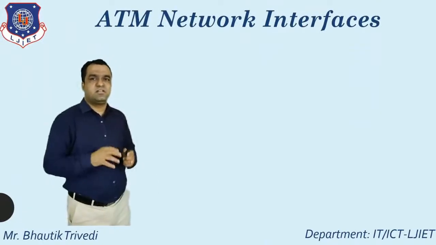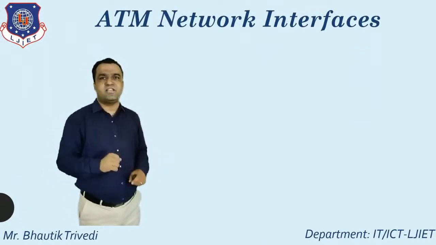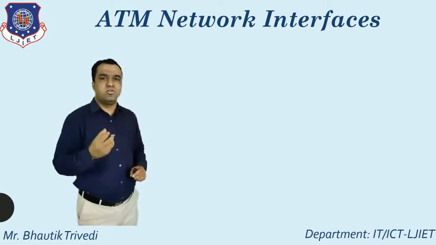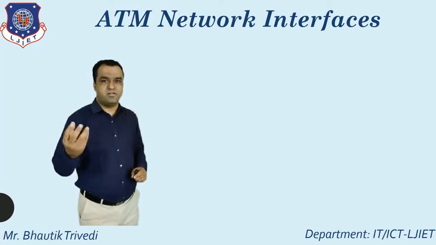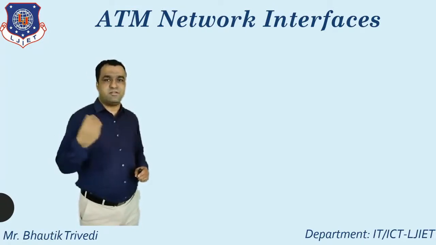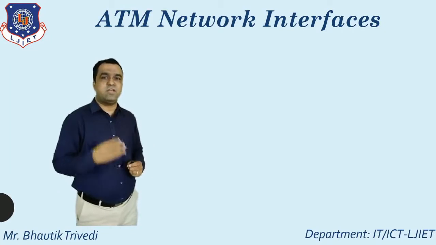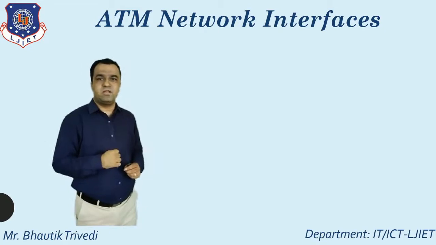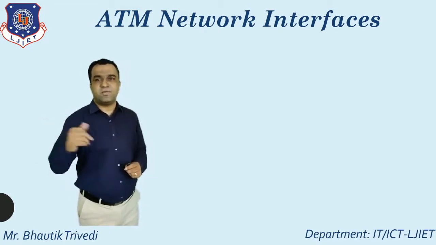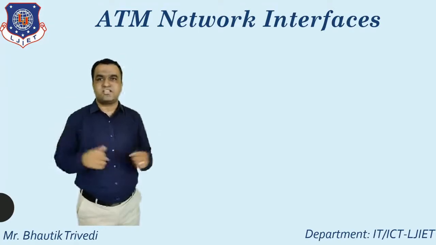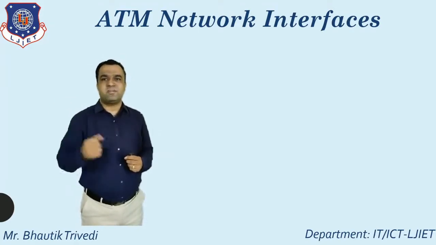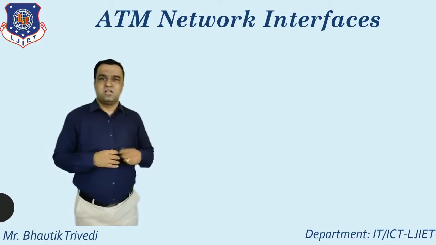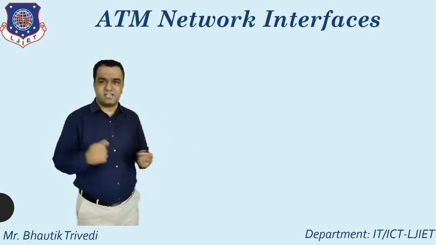After that, I think there's the last point for today's session, that is the ATM network interface. All of you know, whenever you talk about the concept of network cabling, mainly three types of cable come to your mind. First one is the fiber optic cable. Second one is the twisted pair cable. Third one is the coaxial cable. But whenever you talk about the twisted pair cable, there are mainly two types. One is known as UTP. Second one is known as STP.